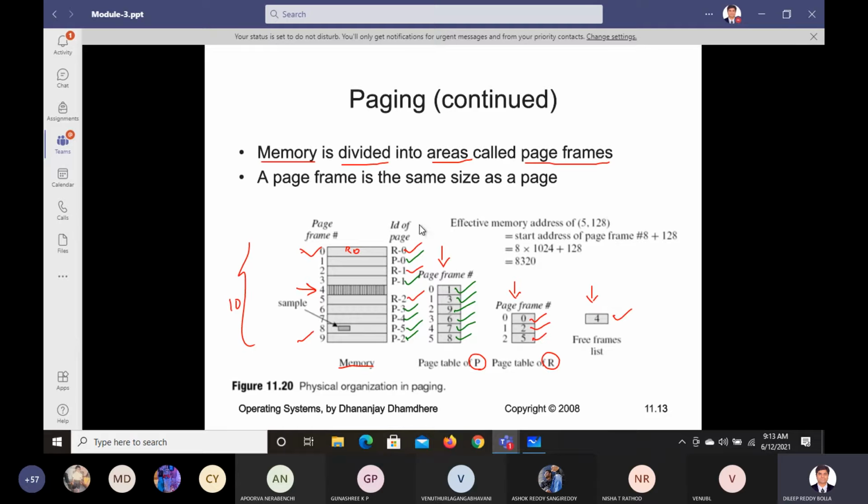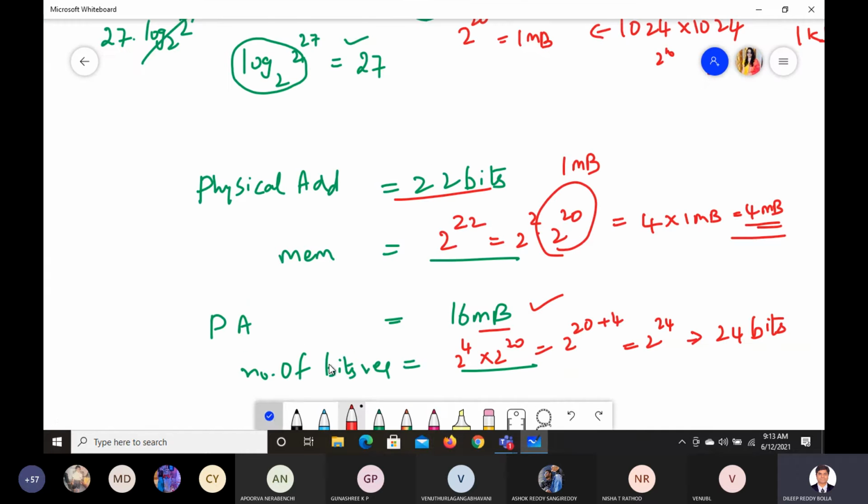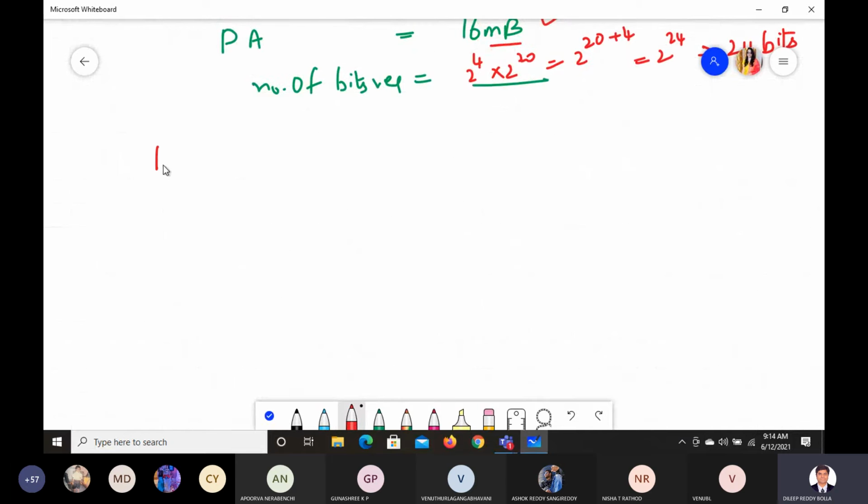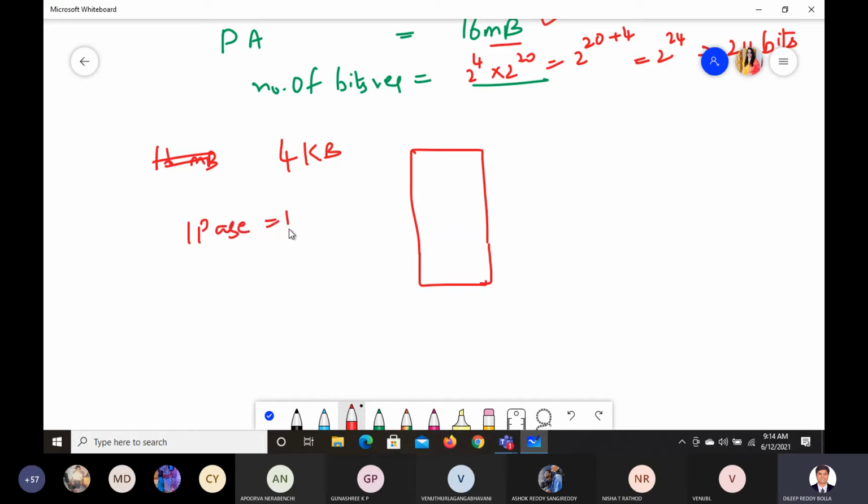Any doubts in this paging? It's a very simple concept. Whatever memory we have, let us say you have around 16 MB of space, or let us make it much simpler, I have 4 KB of space. Let us say one page is 1 KB. How big the page size is going to be is decided by the operating system. So I'll divide this 4 KB into 4 pages. This one is page 0, this one is page 1, page 2 and page 3.